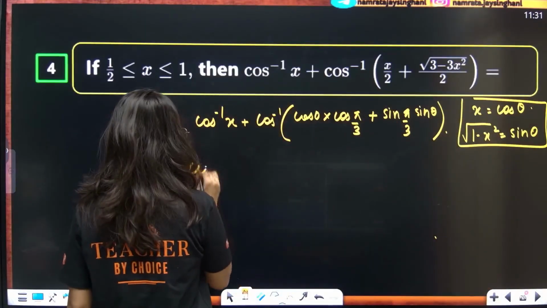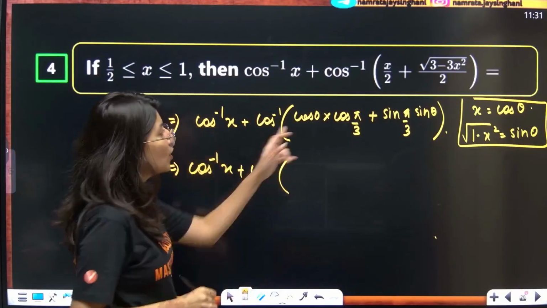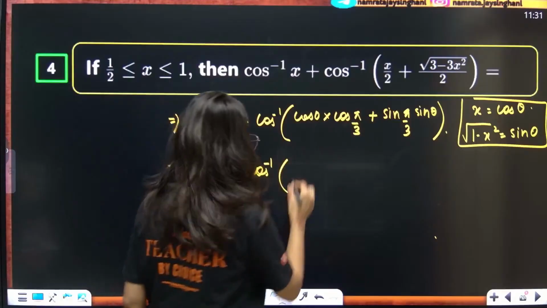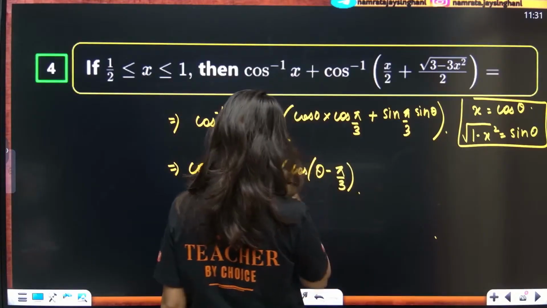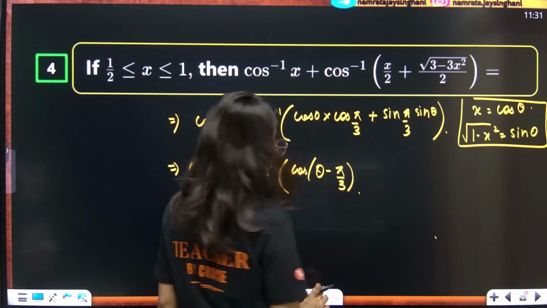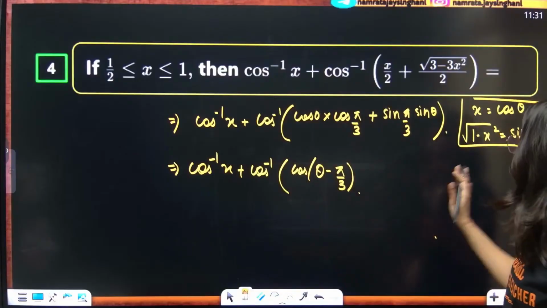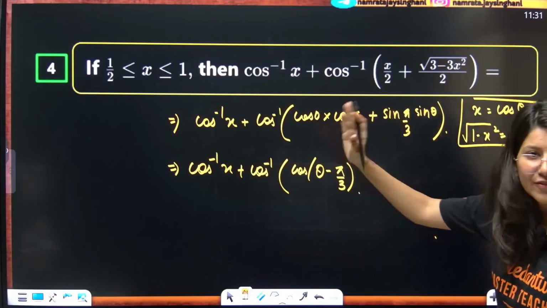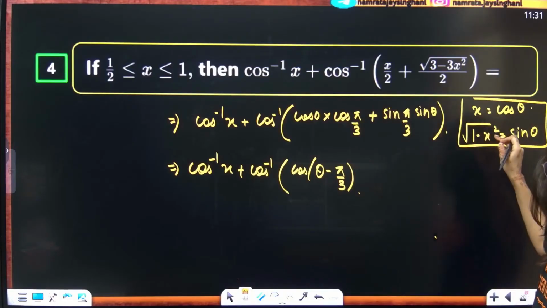Now cos inverse x, I am keeping as it is, plus cos inverse of cos A cos B plus sin A sin B, so this is cos of theta minus pi by 3. But here is the catch. Because x is from half to 1, if you put x equals half, you get 60 degrees. If you put x equals 1, you get 0 degrees.